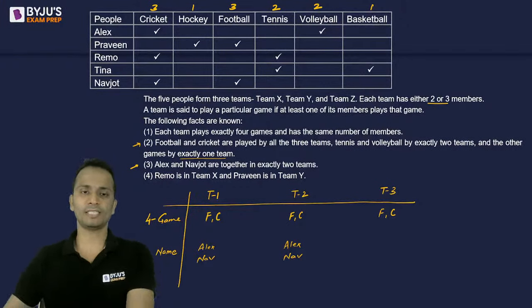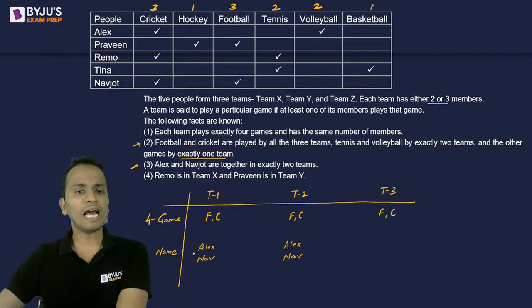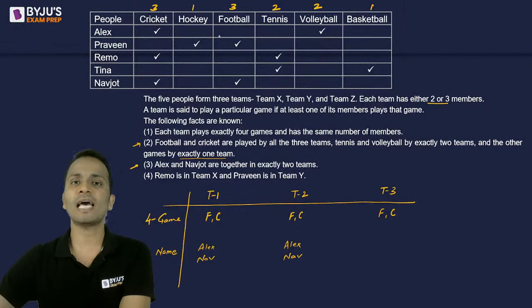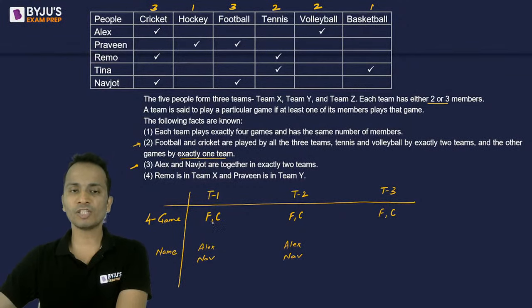Okay, all right. Now I have put the name of Alex and Navjot in team number 1 and team number 2. Now let's see which games Alex and Navjot are playing. Alex is playing cricket and volleyball. So cricket is already there in team number 1. I'll put volleyball as well. Right? Navjot is playing cricket and football.